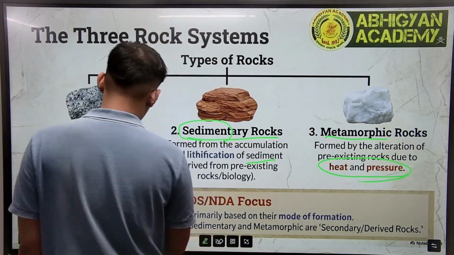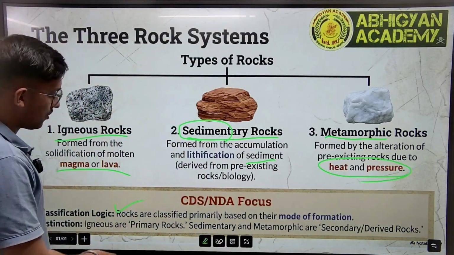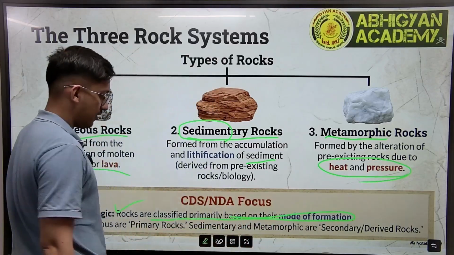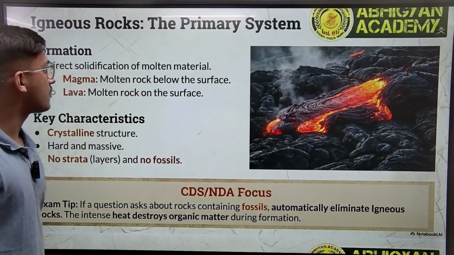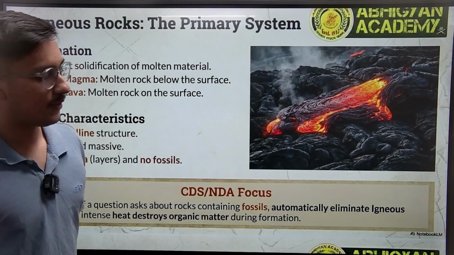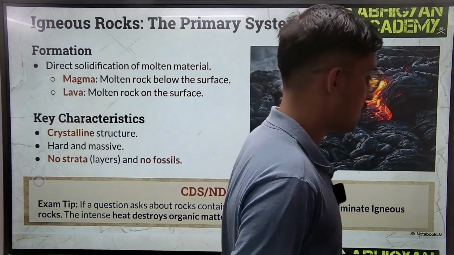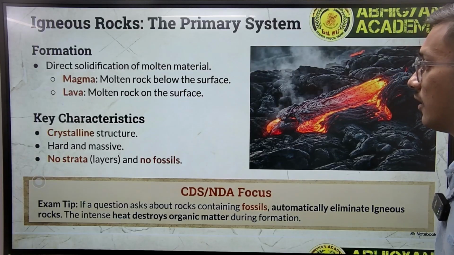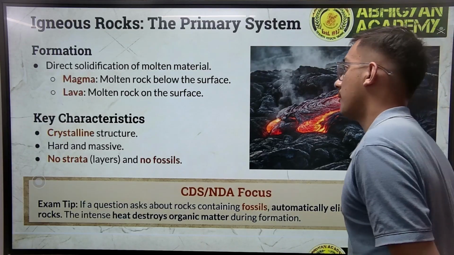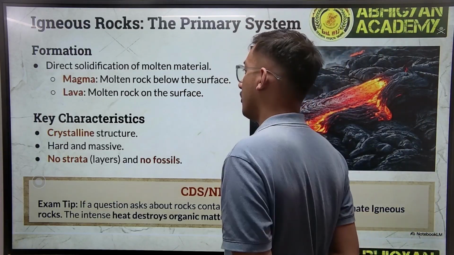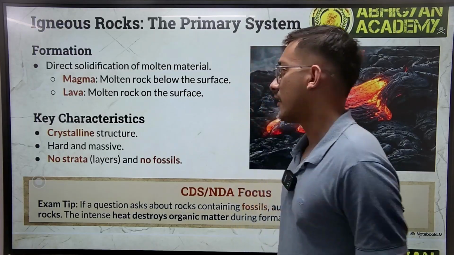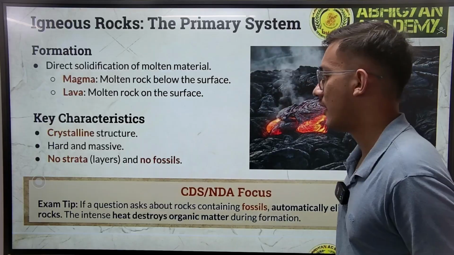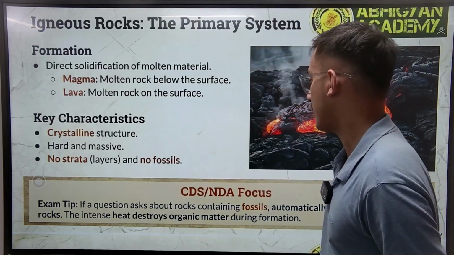Now this is something important. How are rocks classified? Rocks are primarily classified based on their mode of formation, right? Now we come on to igneous rock, or the primary rock system. Firstly, we have formation: direct solidification of molten material, magma being molten rock below the surface, and lava being molten rock on the surface. Key characteristics: crystalline structure, hard and massive, no layers and no fossils.